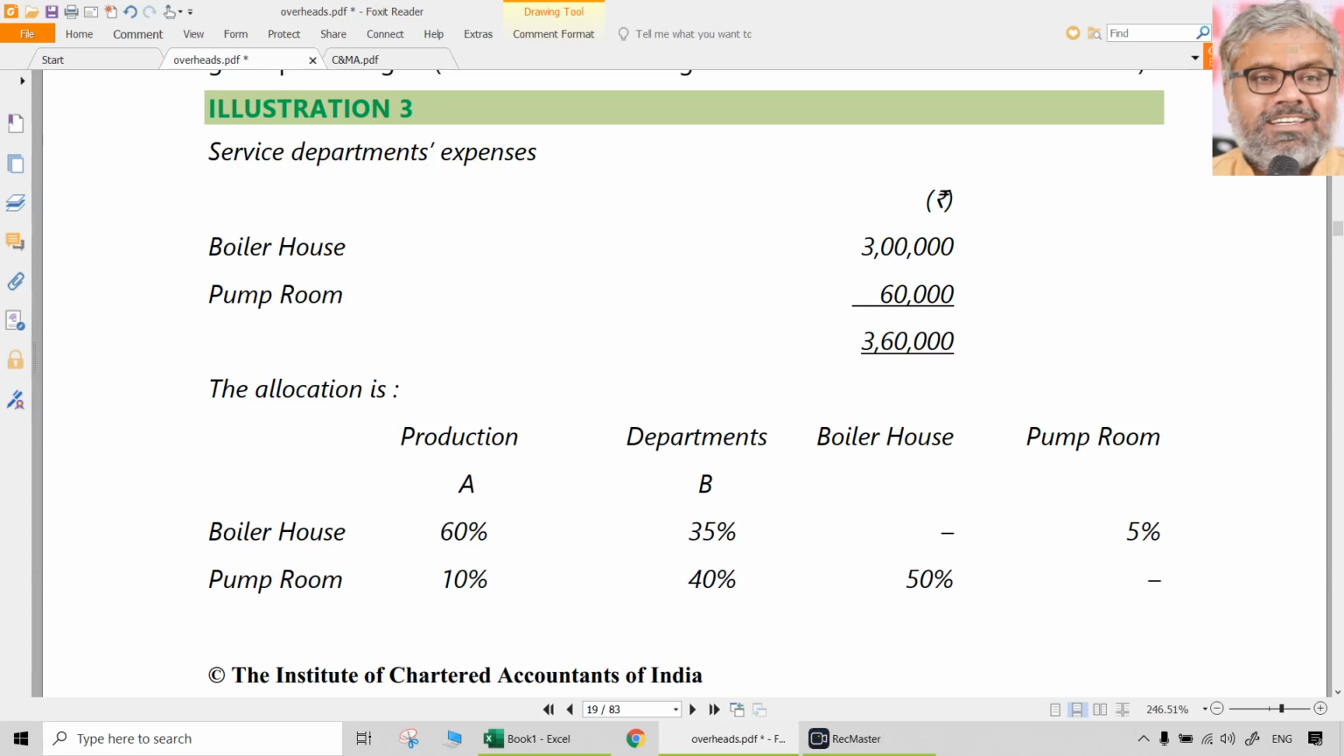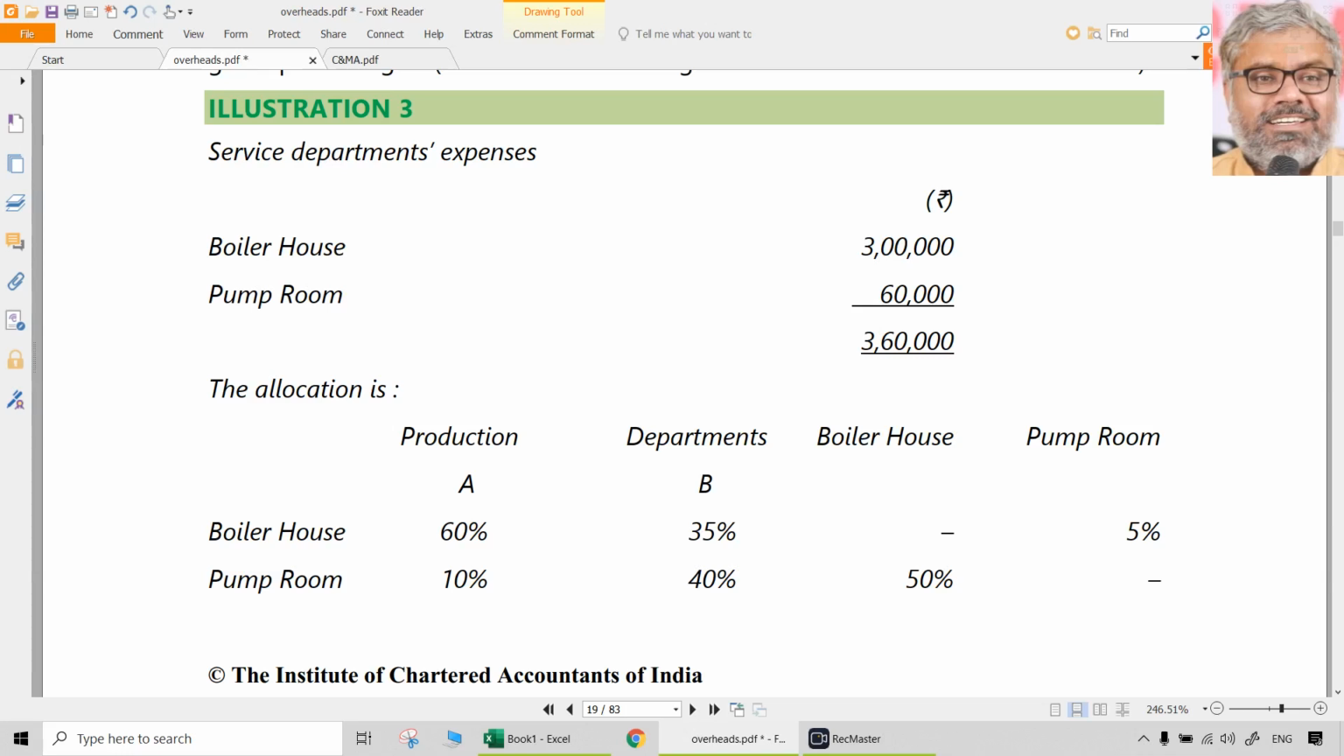In the same way, the pump room cost has to be allocated, apportioned or reapportioned, whatever it is. I am not going to use it every time. If I say allocated, that means apportionment only. That has to be distributed, let us say, to A, B and the boiler house. So, there is the boiler house cost which should be distributed to the pump room. There should be the pump room cost which should be distributed to the boiler house.